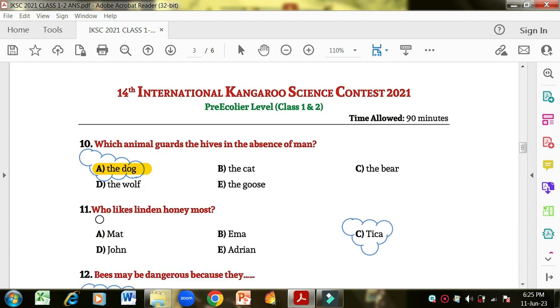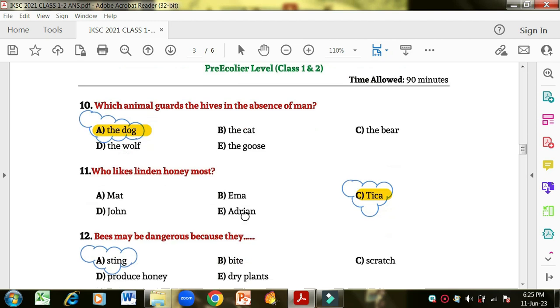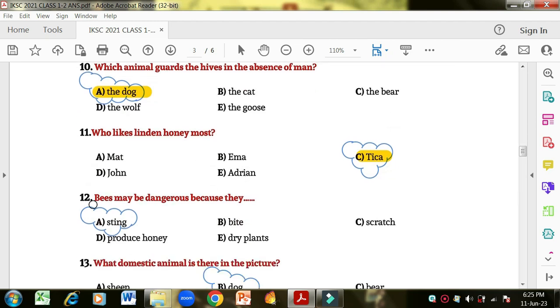Okay, number 11, who likes linden honey most? So Tika likes linden honey most. We'll correct this.